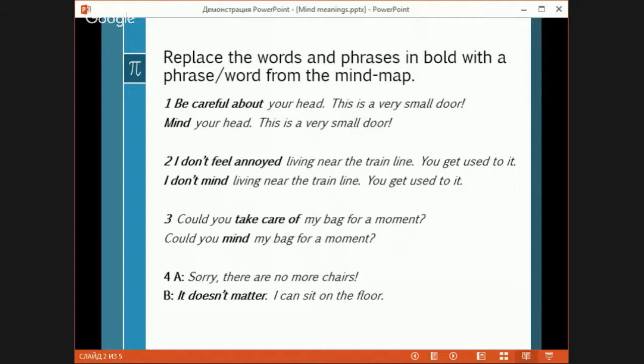So in this case, that is true. The shorter: could you mind my bag? It's much shorter than take care of. Actually, both these phrases sound fine.